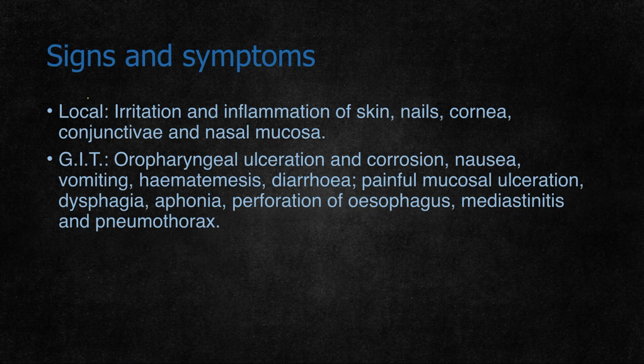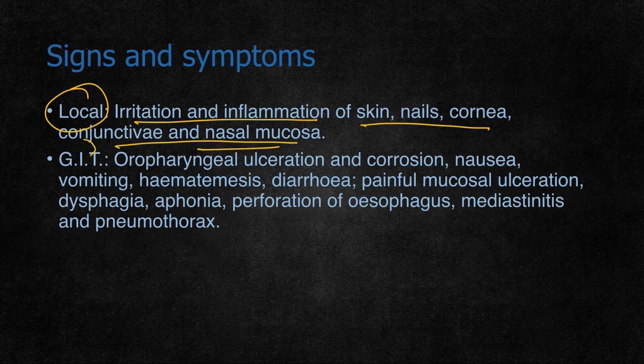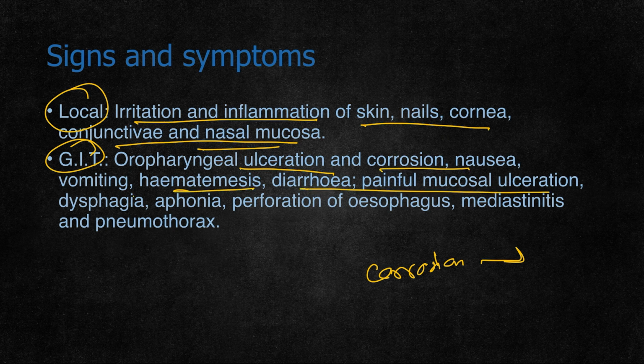Coming to signs and symptoms, locally it causes irritation and inflammation of the skin, nails, cornea, conjunctiva and nasal mucosa. It causes mainly an inflammatory action. In the GI tract it causes mainly a corrosive action. It causes ulceration, nausea, vomiting, hematemesis, diarrhea, painful mucosal ulcerations, dysphagia, aphonia, perforation of the esophagus, mediastinitis and pneumothorax.